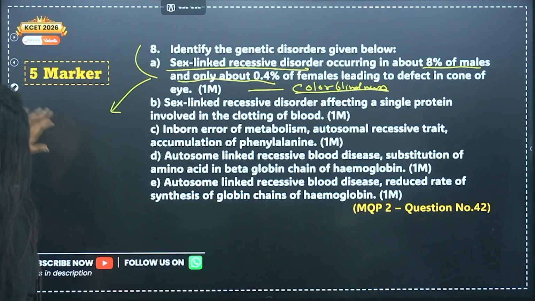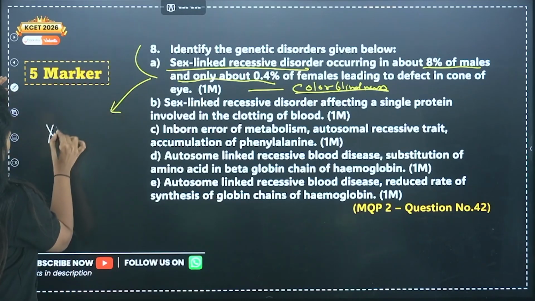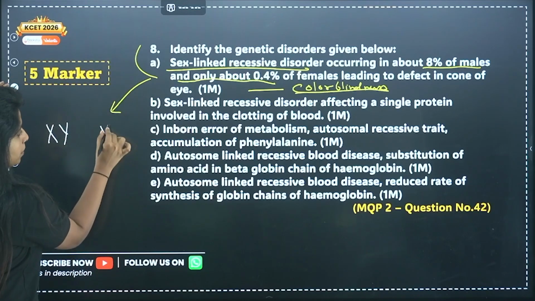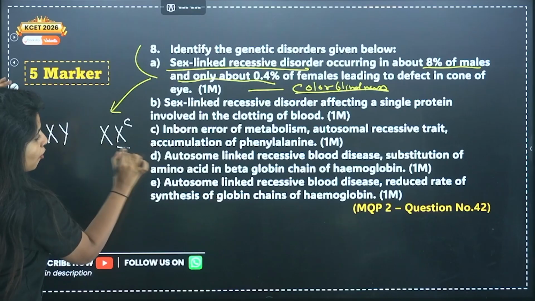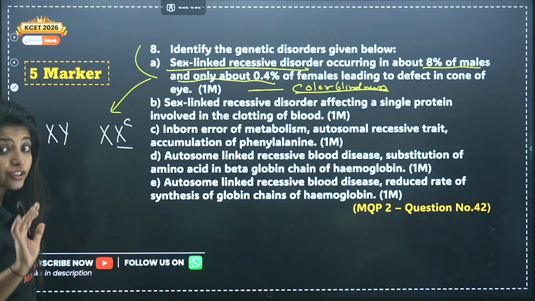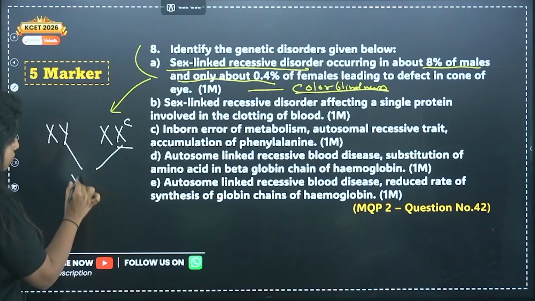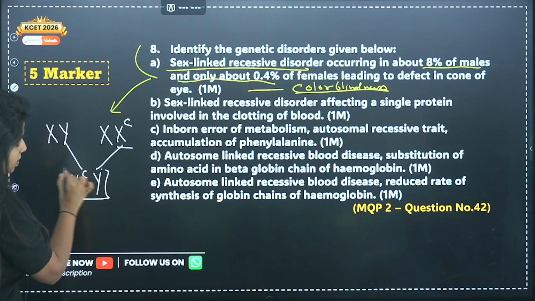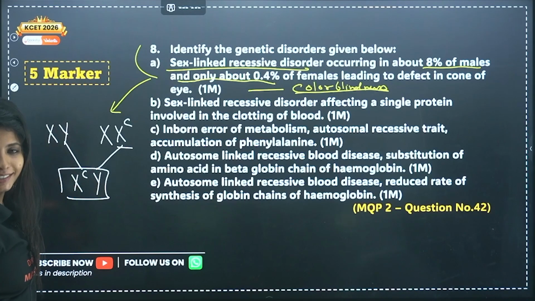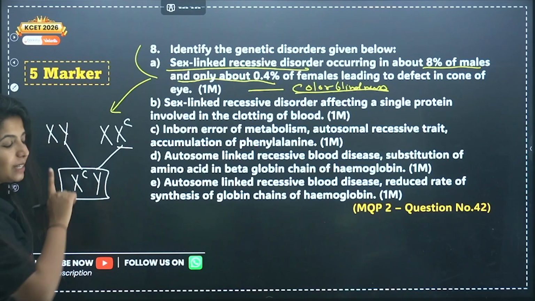So if males get this particular X chromosome from any female, suppose I have a normal father who does not have any problem, and my mother is a carrier of color blindness. She is a carrier. She does not have this disease. When this chromosome and this chromosome come together, the male is definitely going to be affected.